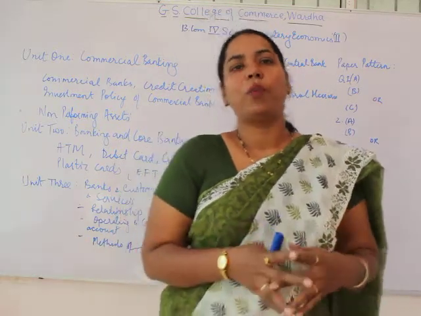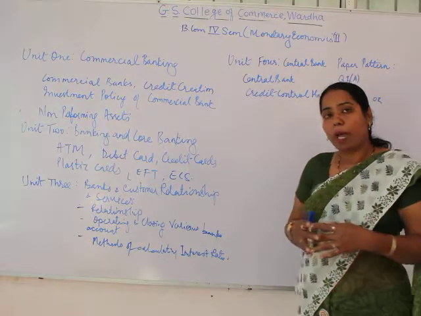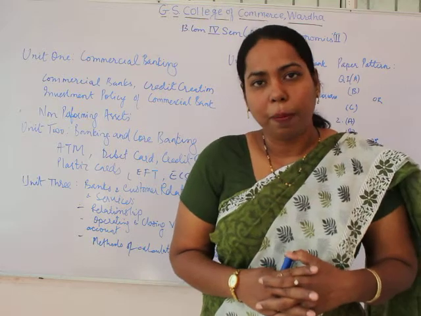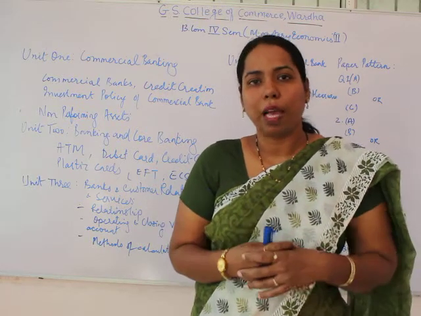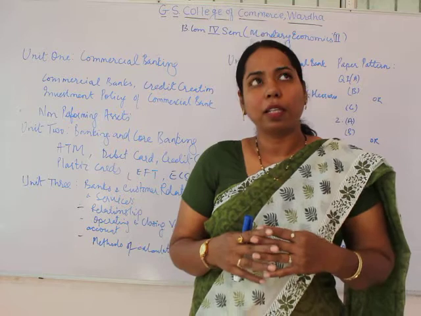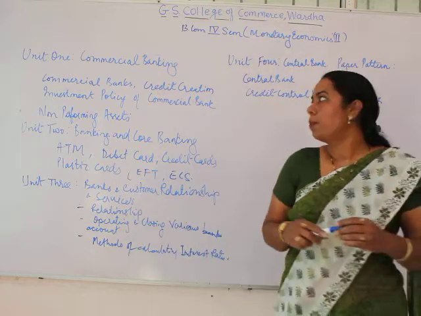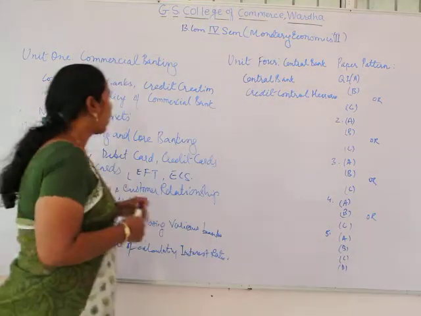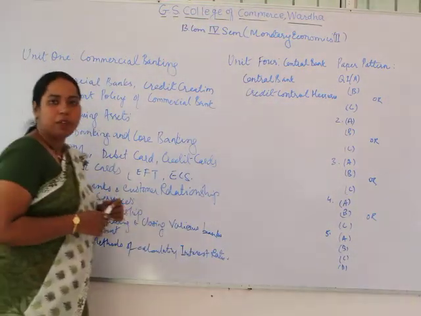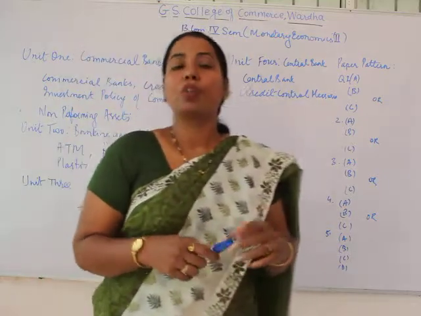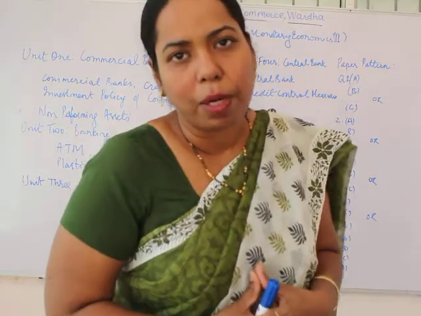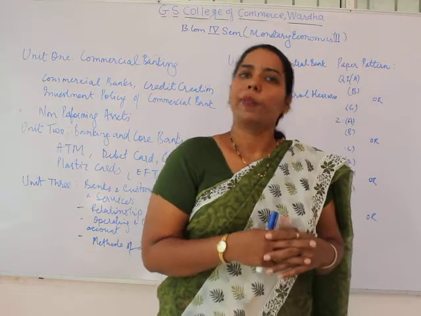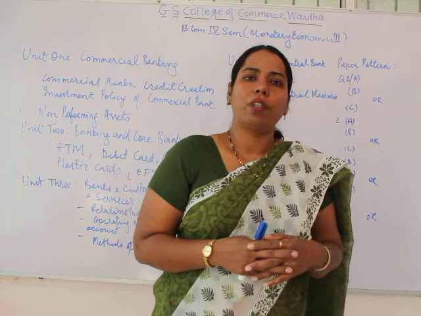Unit 1 will comprise commercial banking, whereby we are going to see the commercial banks, features of the commercial banks, types of commercial banks. Similarly, under this unit we are going to see the credit creation function of the commercial bank, which is one of the important functions, and the investment policy of the commercial bank.